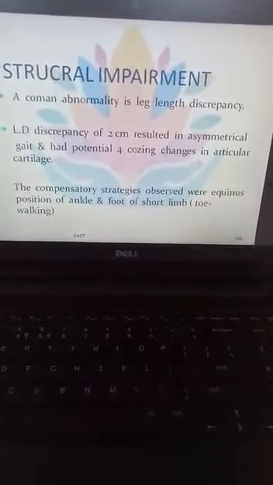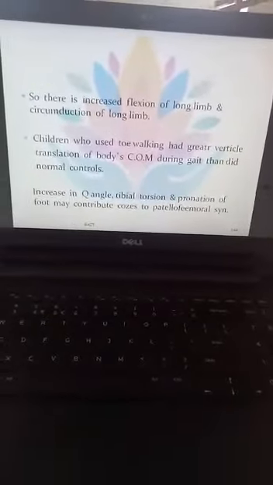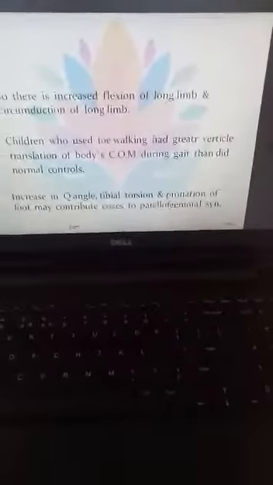So we can say that the structural impairment occurs in the joint.